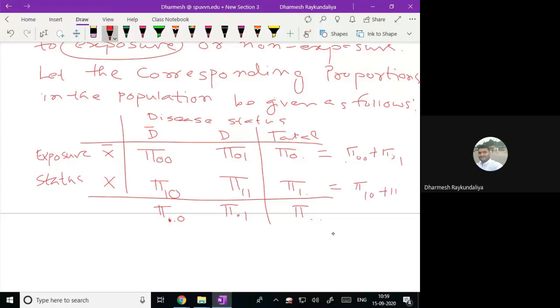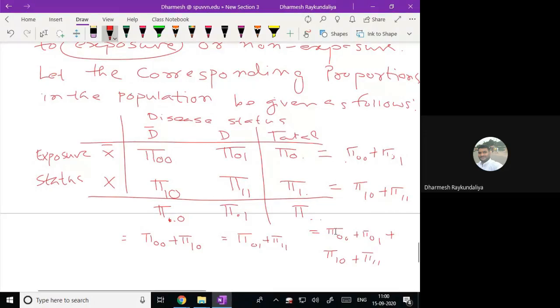Here it is pi 0 0 plus pi 1 0. This is pi 0 1 plus pi 1 1, and this is nothing but pi 0 0 plus pi 0 1 plus pi 1 0 plus pi 1 1.